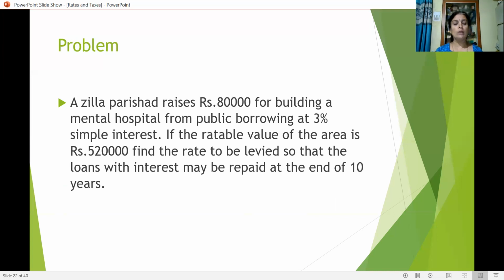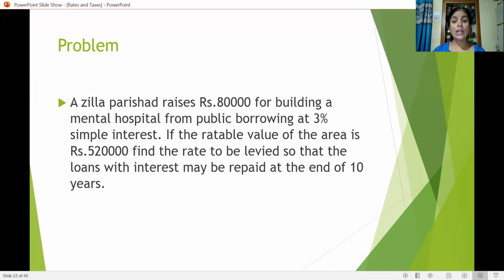Let us go for one more problem. A Jilla Parishad raises rupees 80,000 for building a mental hospital from public borrowing at 3% simple interest. So the required amount is 80,000, but it is a borrowed fund. So along with the principal amount, the interest has to be paid. Interest is calculated at 3% simple interest on 80,000 rupees. So we need not only the principal, but also the interest together.